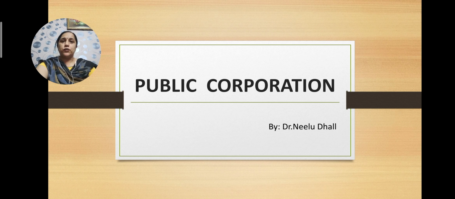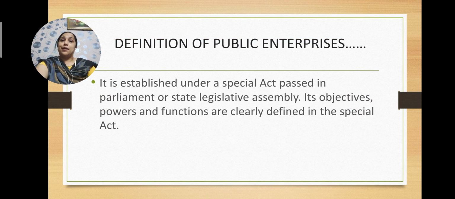We have discussed the departmental form of undertaking, the merits, the features and the various demerits of departmental undertaking. Continuing our session, now we are going to discuss the public corporation. First of all, I will tell you what public corporations are. A public corporation is established under a special act passed in Parliament or a state legislative assembly, and its objective, powers and functions are clearly defined in the special act.